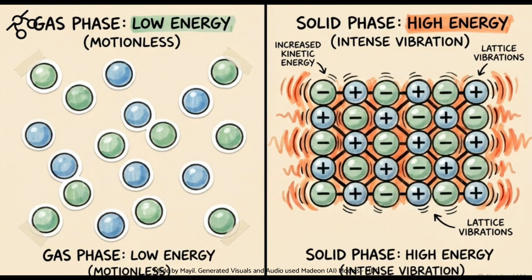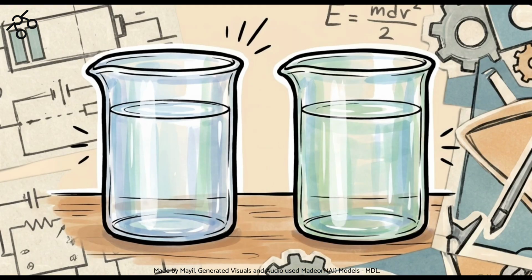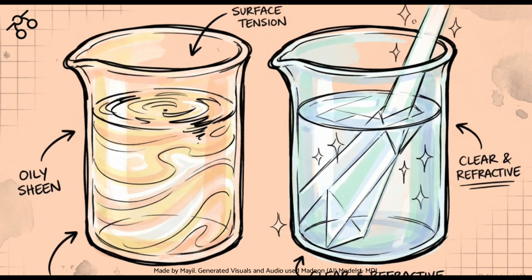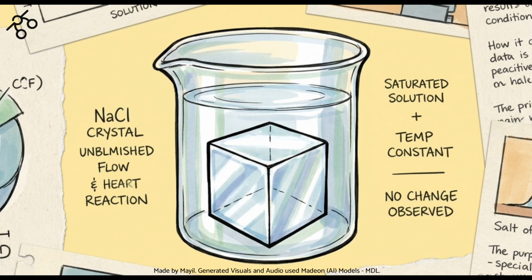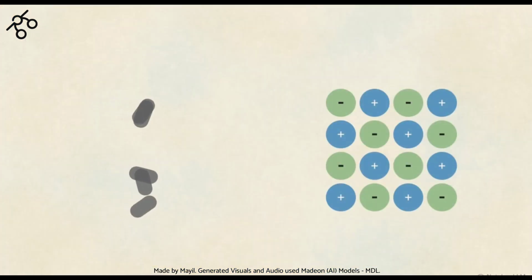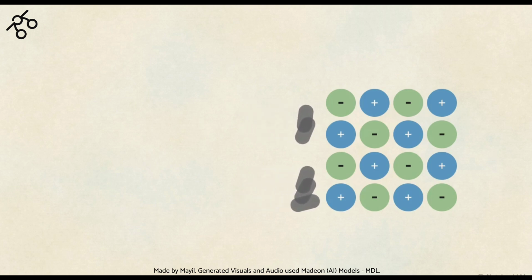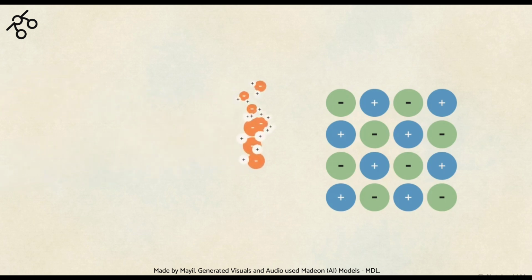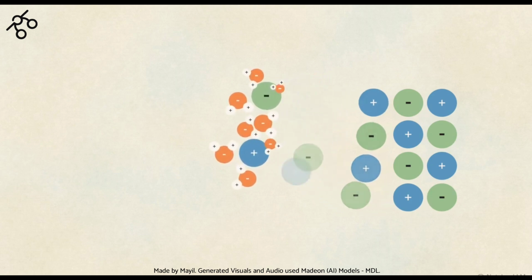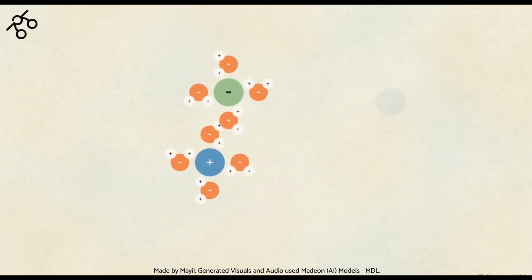For our final stress test, we expose these compounds to liquid solvents, comparing a non-polar solvent like kerosene to a highly polar one like water. If you drop a salt crystal into kerosene, nothing happens. The kerosene molecules lack the electrical polarity needed to interact with the highly charged ionic grid, leaving the compound intact. Water, however, is polar. It has positive and negative ends. Through a process called ion-dipole interaction, water molecules surround the individual ions in the salt, stabilize their charge, and physically pull them out of the grid until the solid dissolves.